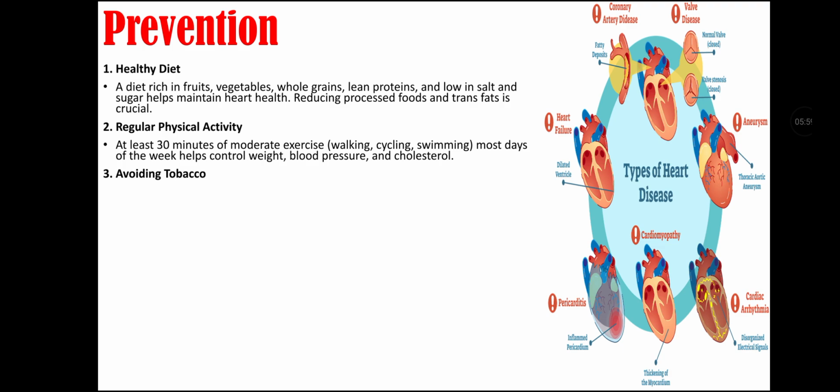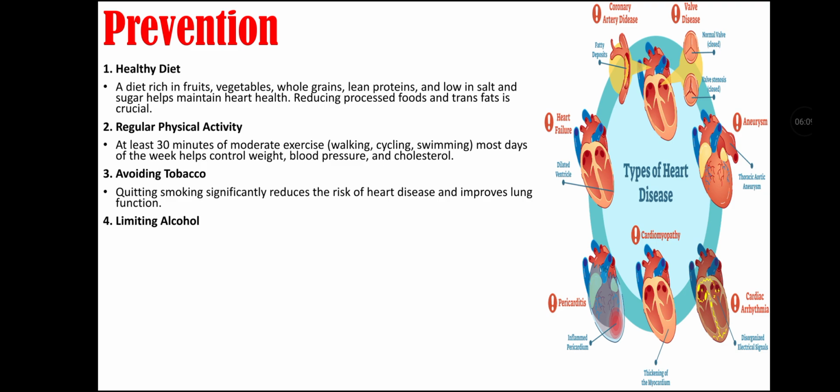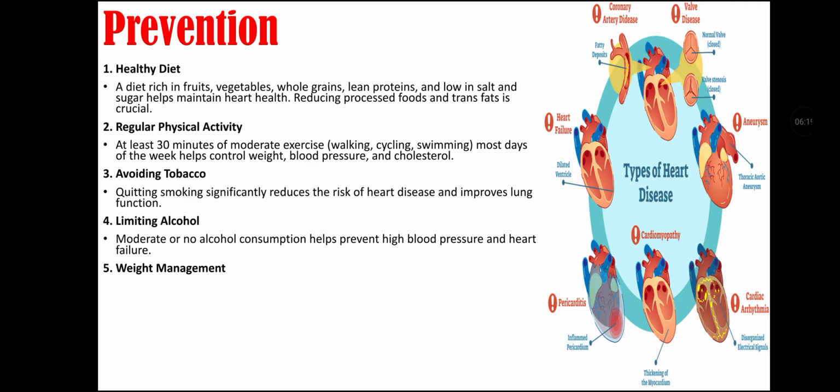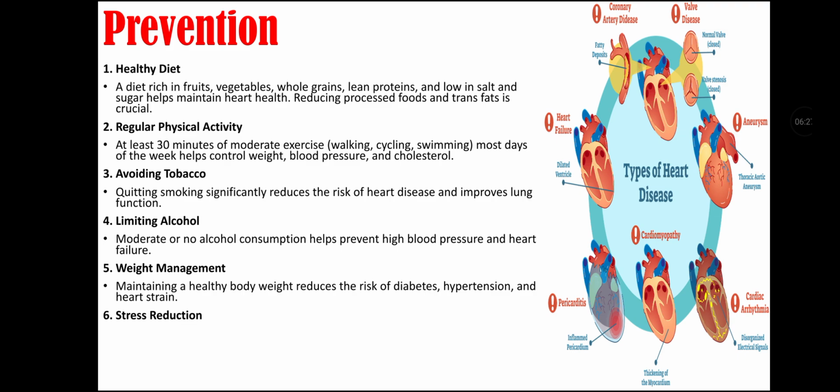The third prevention measure is to avoid tobacco, as quitting smoking significantly reduces the risk of heart disease and improves lung function. The fourth preventive measure is to limit alcohol, as moderate or no alcohol consumption helps prevent high blood pressure and heart failure. The fifth preventive strategy is weight management, as maintaining a healthy body weight reduces the risk of diabetes, hypertension, and heart strain. The sixth preventive strategy is stress reduction, as practicing relaxation techniques such as meditation, yoga, or deep breathing supports heart health.